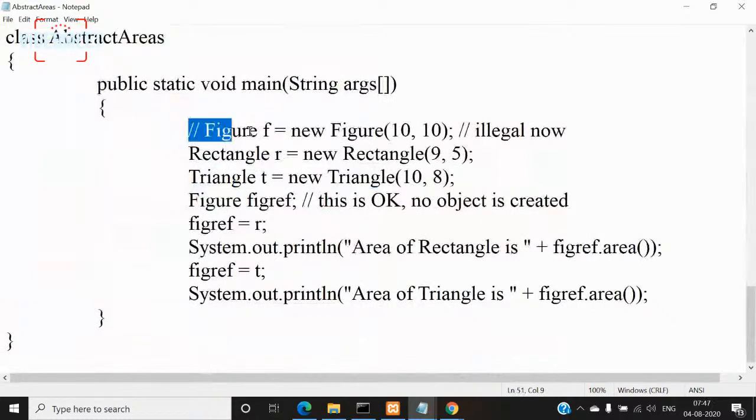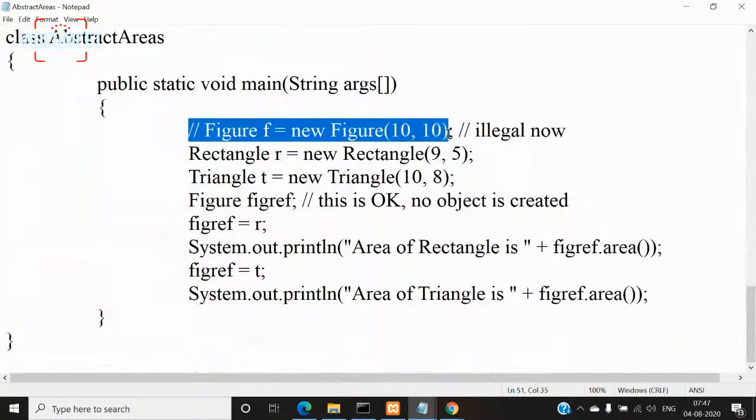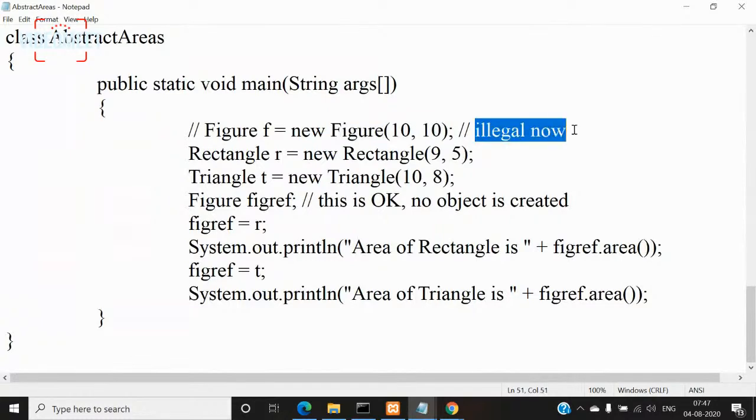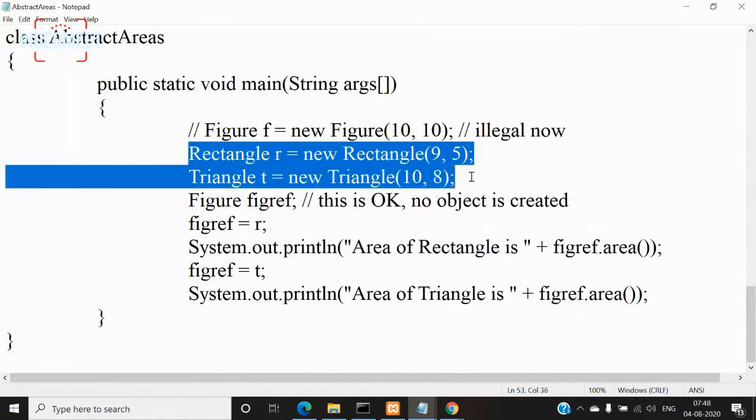So I cannot instantiate, right? Because figure is an abstract class, so I cannot create an object for this one. So I cannot instantiate by calling the constructor like this. Fine. So that's why I put this in a comment, and beside it I also mentioned in a comment: illegal. But I can create objects for both rectangle and triangle, right?